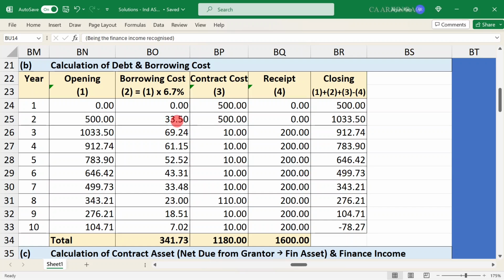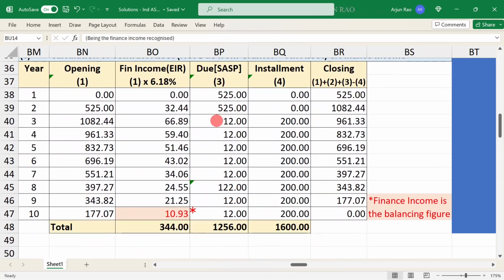So borrowing cost debit to borrowing, 33.5. Again, construction cost to borrowing, 500. Here it will be financial asset to finance income, 32.44. Financial asset to contract revenue, 525.